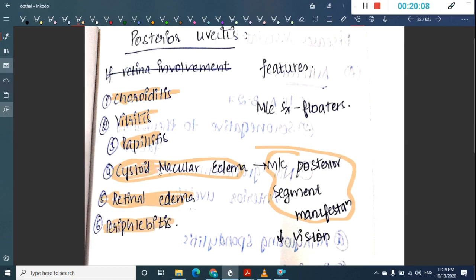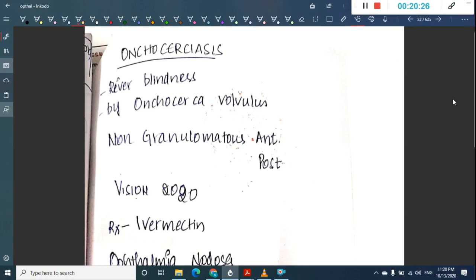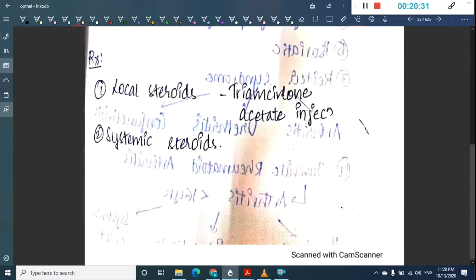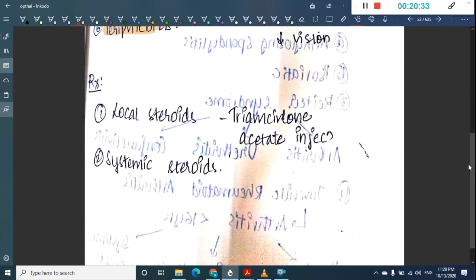So the lesions included in posterior uveitis are choroiditis, vitritis, papillitis, cystoid macular edema, retinal edema, and periphlebitis. The treatment of posterior uveitis is local steroids.